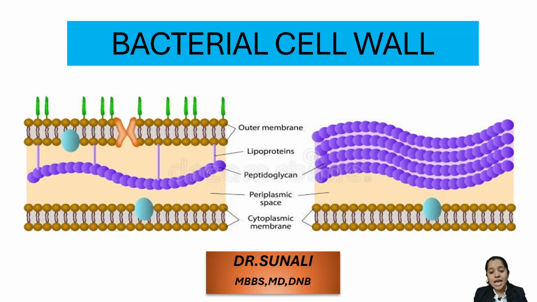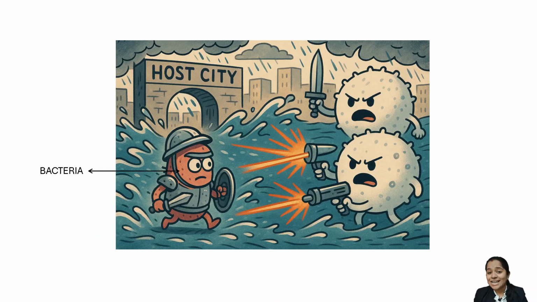So let's start. Now imagine you are this tiny bacteria who has just entered the human body, or the host city. As soon as you enter the human body, you are attacked by the enzymes which are present in the human body. Then there will be osmotic pressure because of all the fluids present in the human body. Then you will be attacked by the immune cells like antibodies, which are on high alert because of the presence of the bacteria.